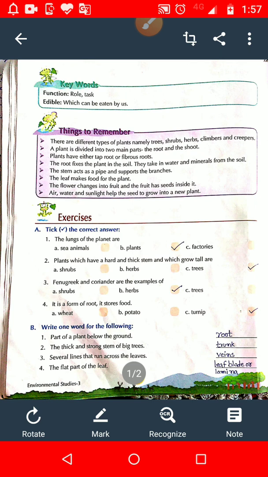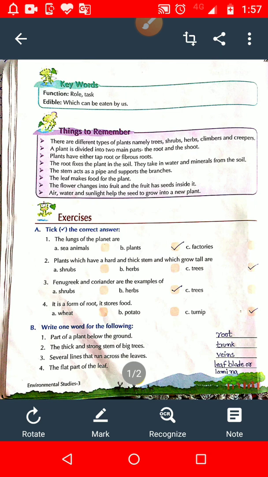The part of the plant that prepares the food is your green leaves. That is the reason green leaves are known as the kitchen of the plant. The process by which green plants make their own food in the presence of sunlight, water, carbon dioxide is called photosynthesis. Is it clear?